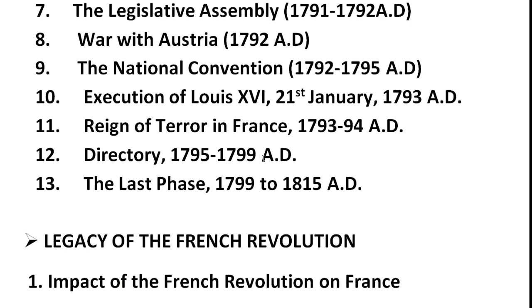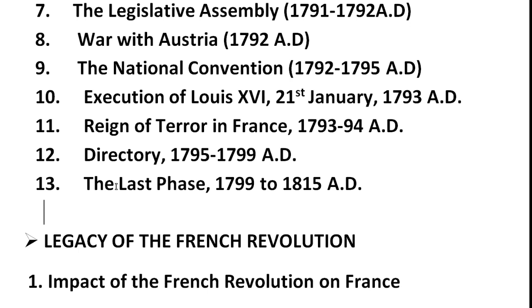The Directory, however, failed to solve the problems of the country and improve its conditions because the directors were selfish and inexperienced persons. The Directory became very unpopular because of its inefficiency and corruption. It was torn by mutual jealousies. The administration had become very loose and the lives of the people had become very miserable. So under the Directory, these are the important lines which we have to understand, and we have to write them if the question is related to this heading.